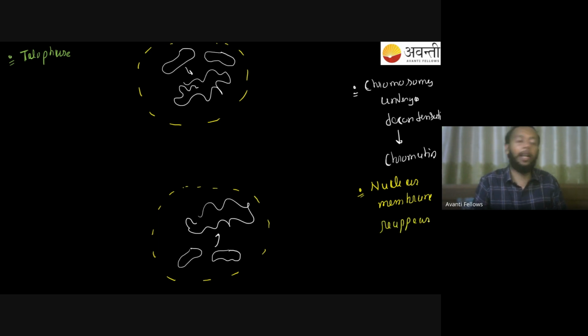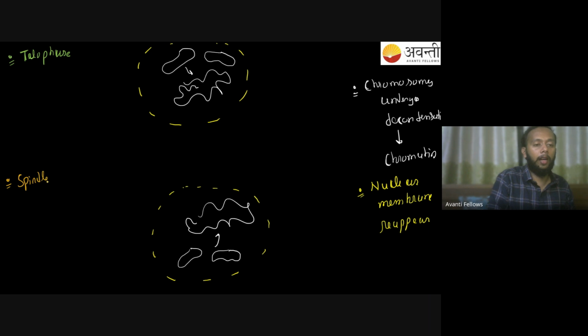That's the second thing you'll find happening in this. Along with that, you can very clearly see that your spindle fiber is no longer seen. So spindle fiber disassembles during the telophase. So spindle fiber आपको यहाँ पे दिख नहीं रहा. आप कह सकते हो कि वो disassemble हो गया या वो vanish हो गया. So my spindle fiber disassembles.